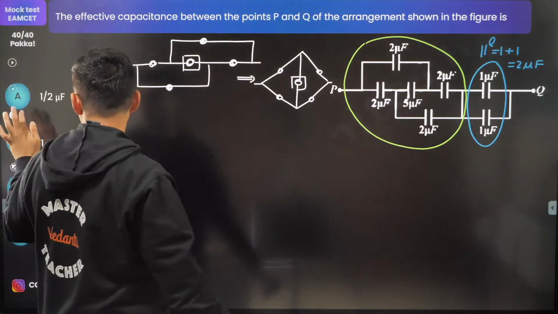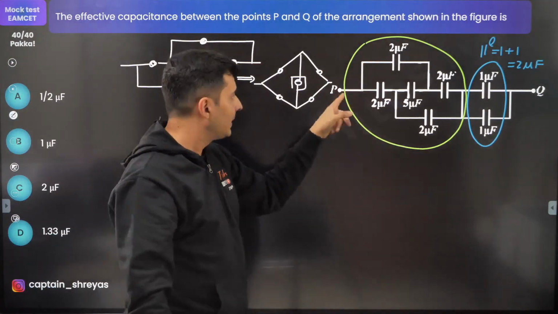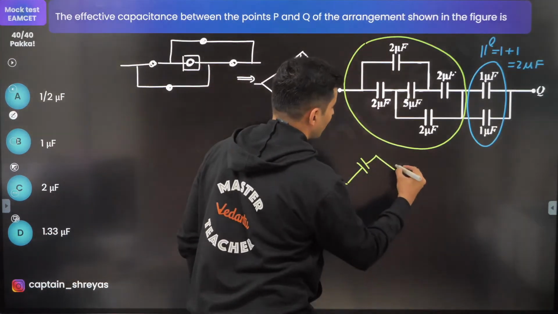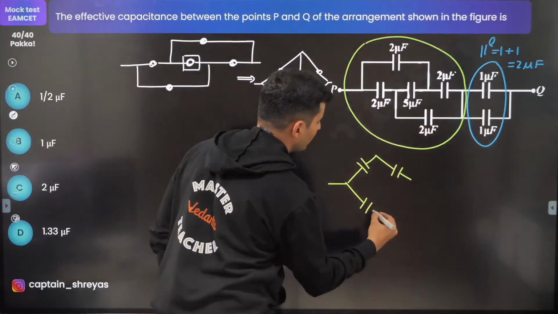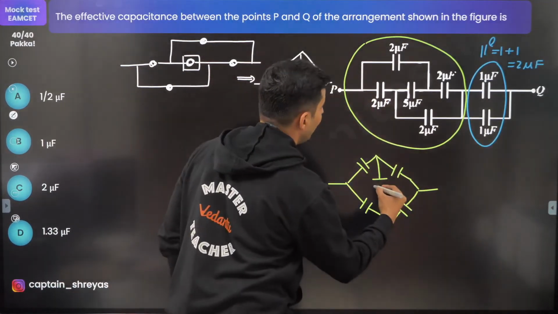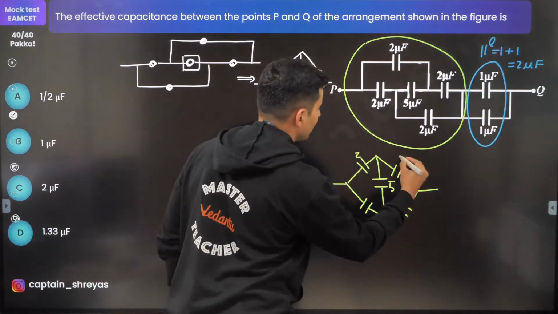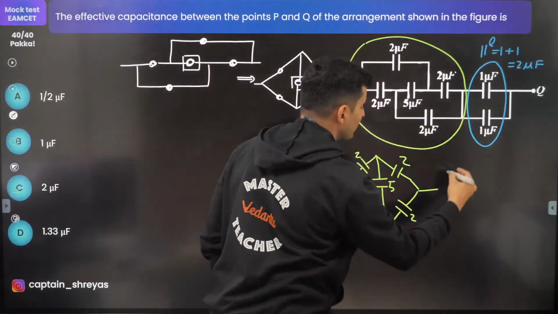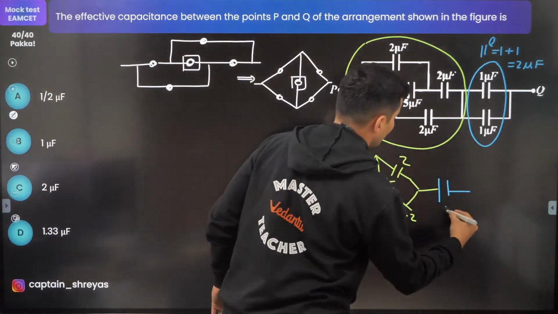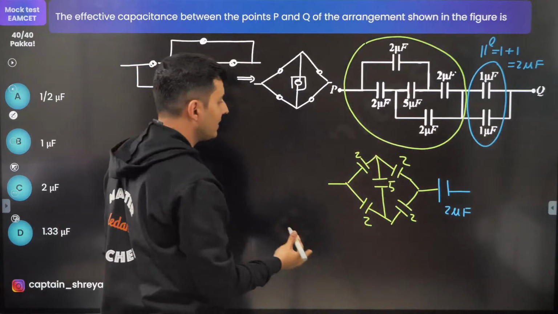So let's try to rewrite it. So this will become nothing but you will have 2 microfarad, 2 microfarad, 2 microfarad, 2 microfarad. And here you will have one more 5 microfarad. This is 2, this is 2, this is 2, this is 2. These two combined together was nothing but just 2 microfarad. That's it. Now solve this.